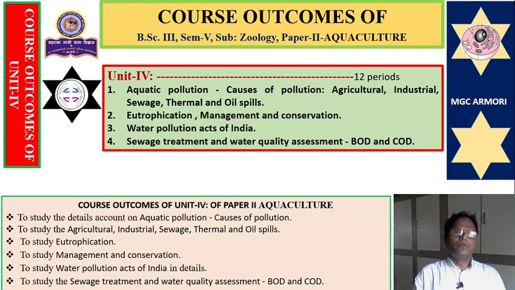I am going to try to give you much more information, details and knowledge about aquaculture paper 2.